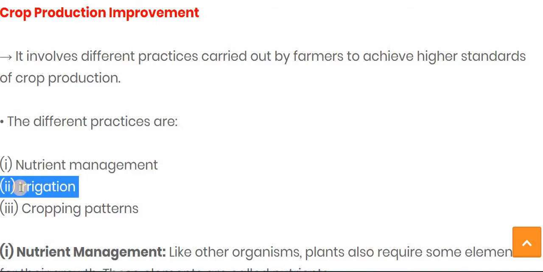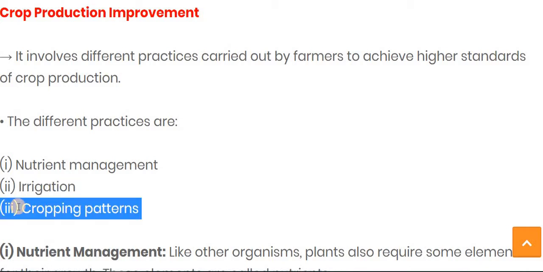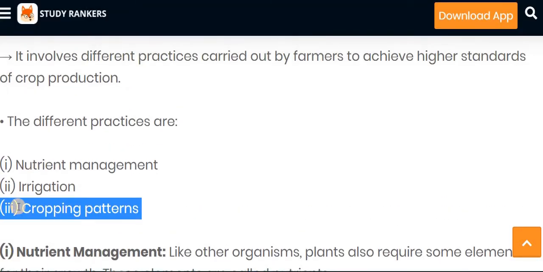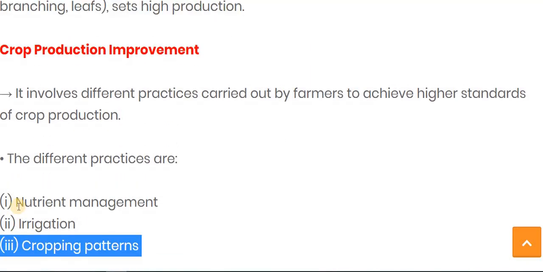The second part is irrigation, which means the watering of the plants, whether the plant gets the proper amount of water or not. That comes under the irrigation part. And the third one is cropping pattern. In that we can do crop rotation and arrange the crop pattern in such a way that all the crops can get maximum nutrients. So these three practices should be followed by the farmers to achieve good crop production.